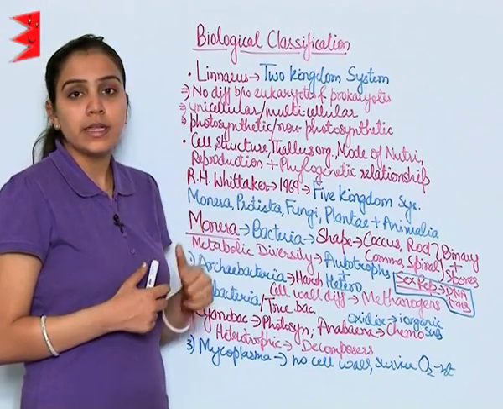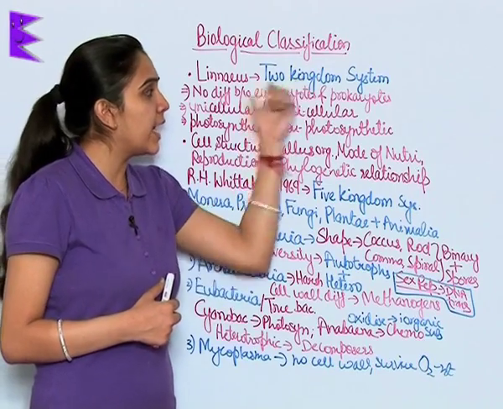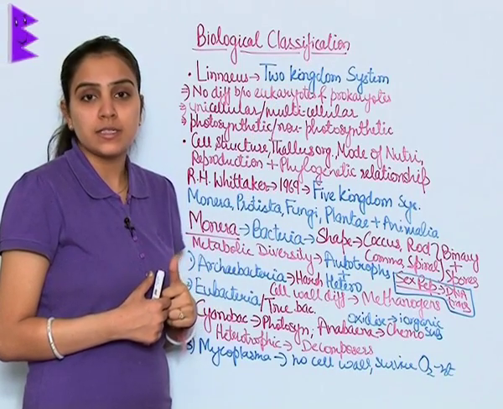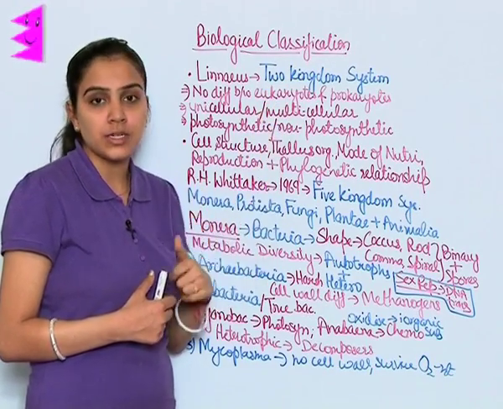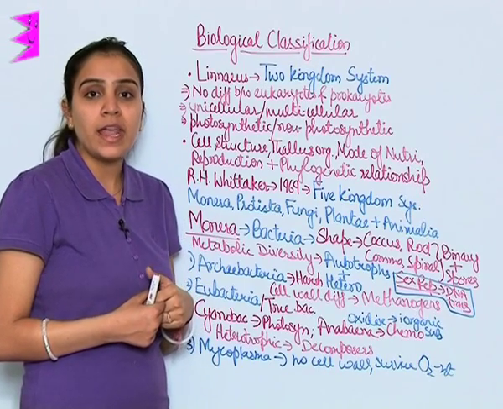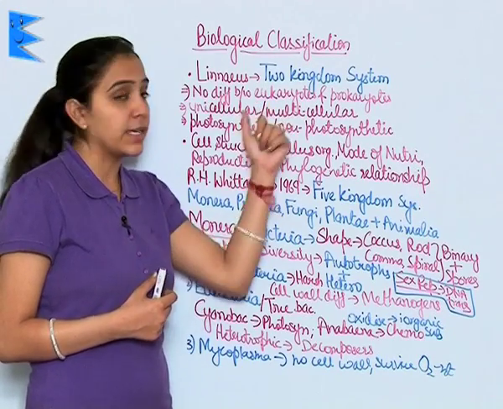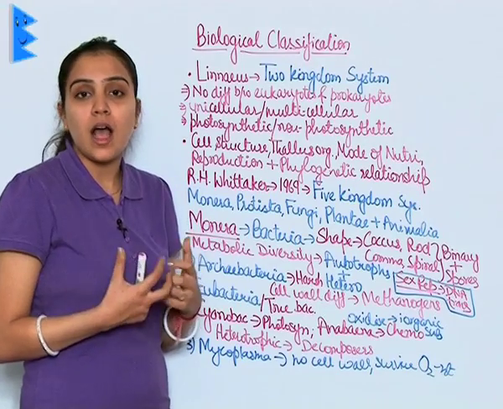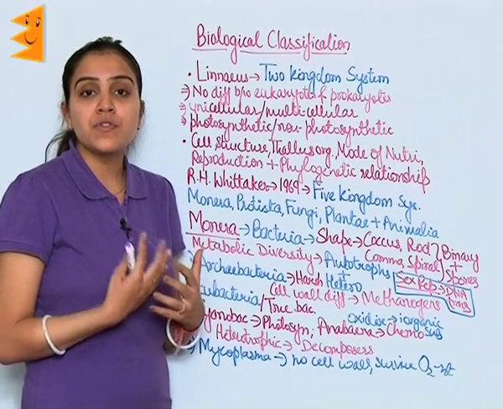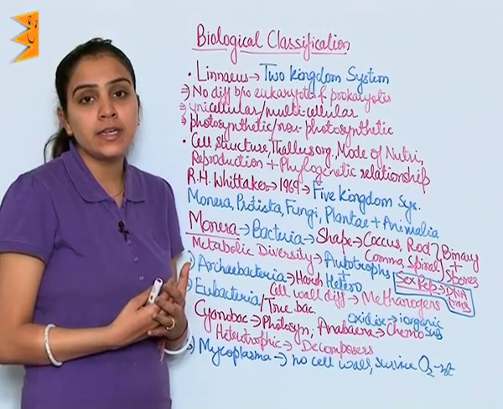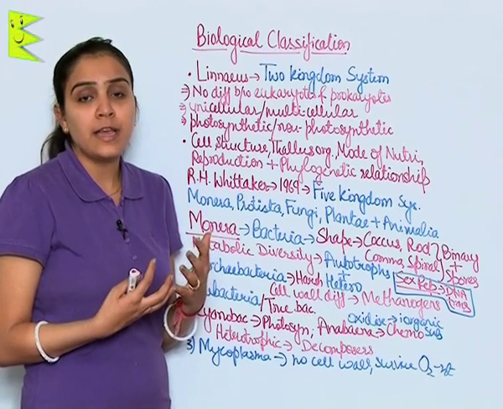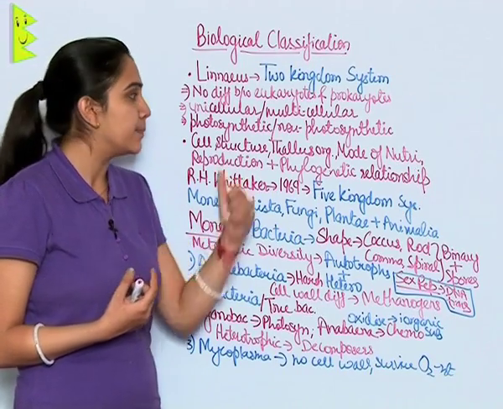But then came Linnaeus and he gave us the two kingdom system of classification, and the two kingdoms were Animalia and Plantae. But various other organisms which were not falling in either kingdom were yet left out to be classified.